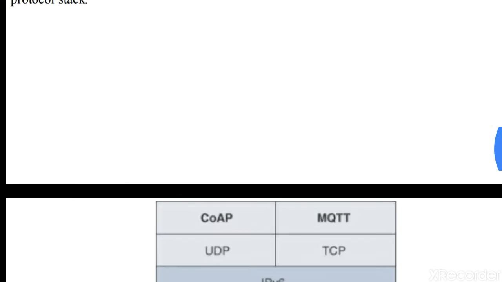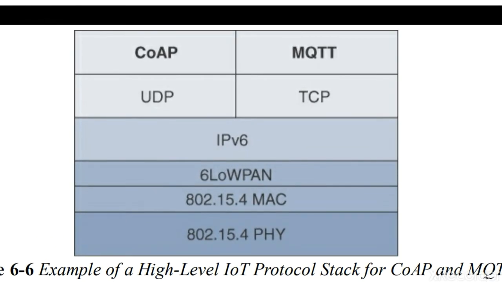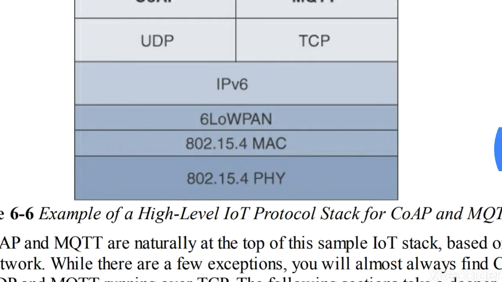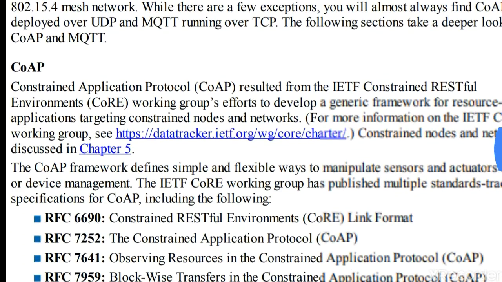As you can see here in the figure, CoAP and MQTT occupy the top of the IoT stack based on an IEEE 802.15.4 mesh network. Sometimes CoAP will be deployed over UDP and MQTT will be running over TCP. This is how it looks, and both these protocols occupy the top layer. Now we will go through the Constrained Application Protocol, that is CoAP.